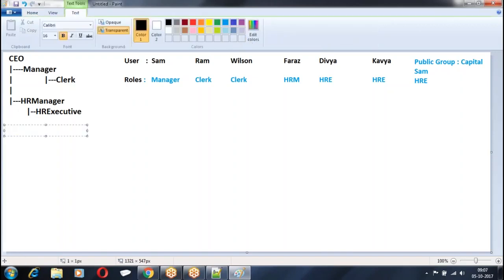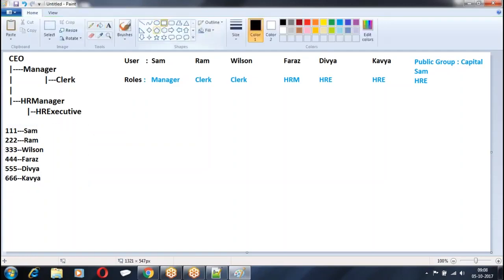In the database, I have a table with record 111 owned by Shyam. We have created the structure here.